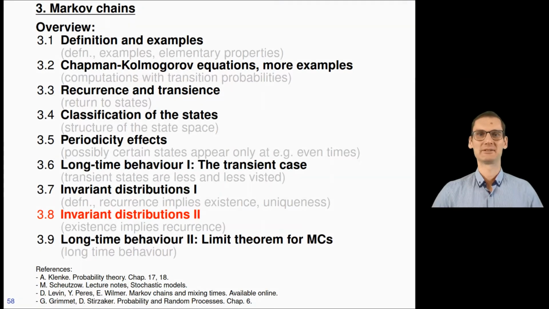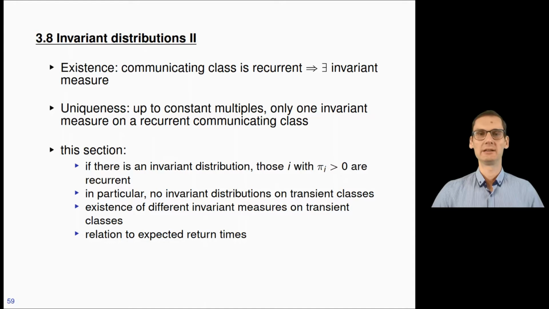This is section 3.8, Invariant Distributions 2. It's a continuation of the last section where we mainly dealt with invariant measures. So we are going to deal with invariant distributions here mainly. Let me quickly summarize what we saw in the last section.